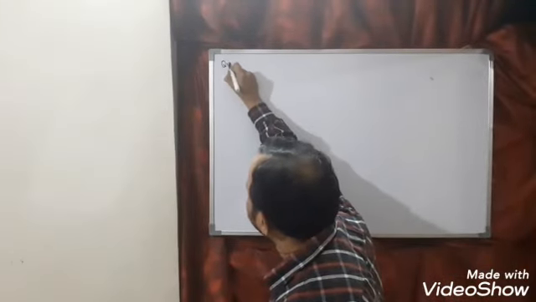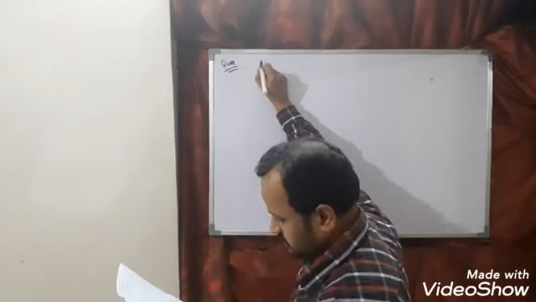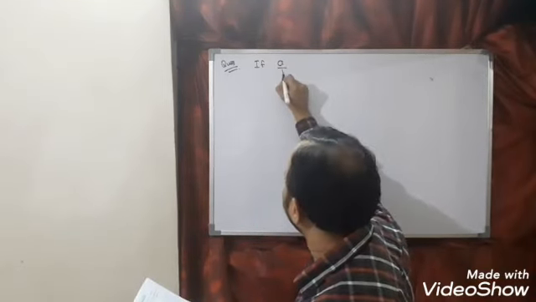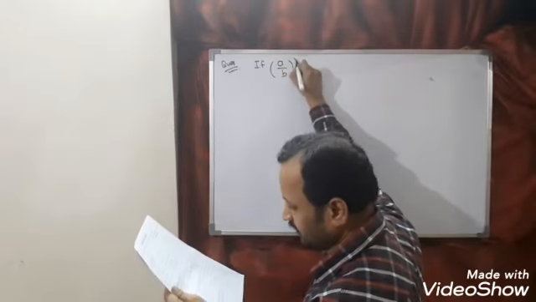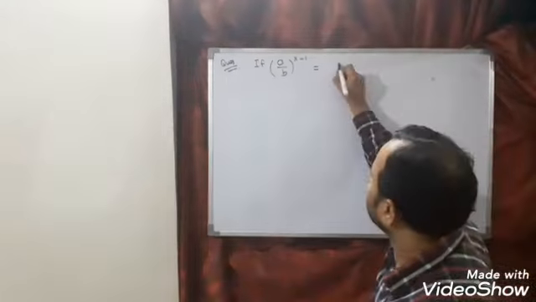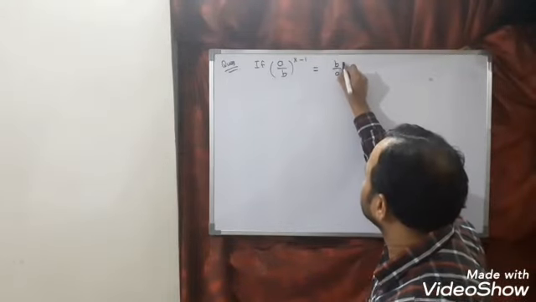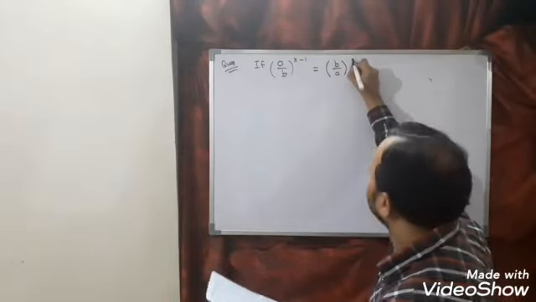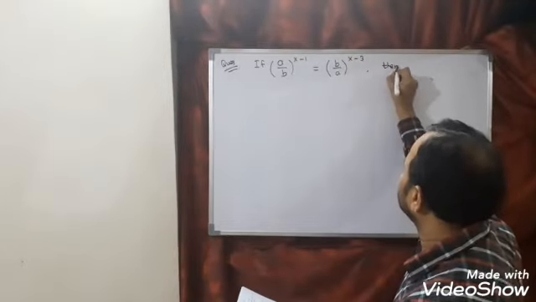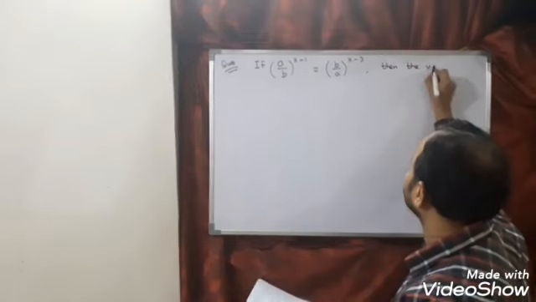Next question is, if (a by b) whole power x minus 1 is equal to (b by a) whole power x minus 3, then the value of x is?